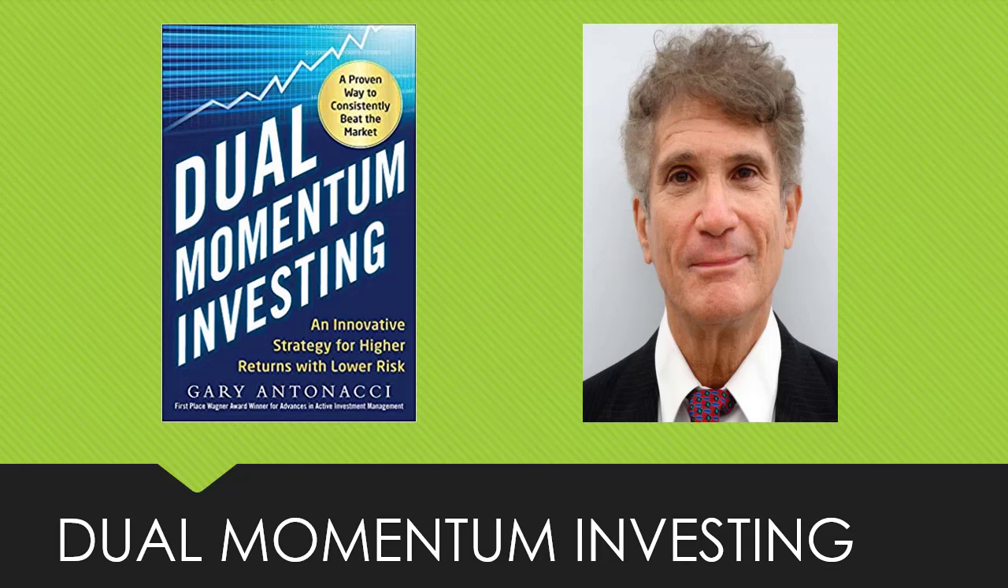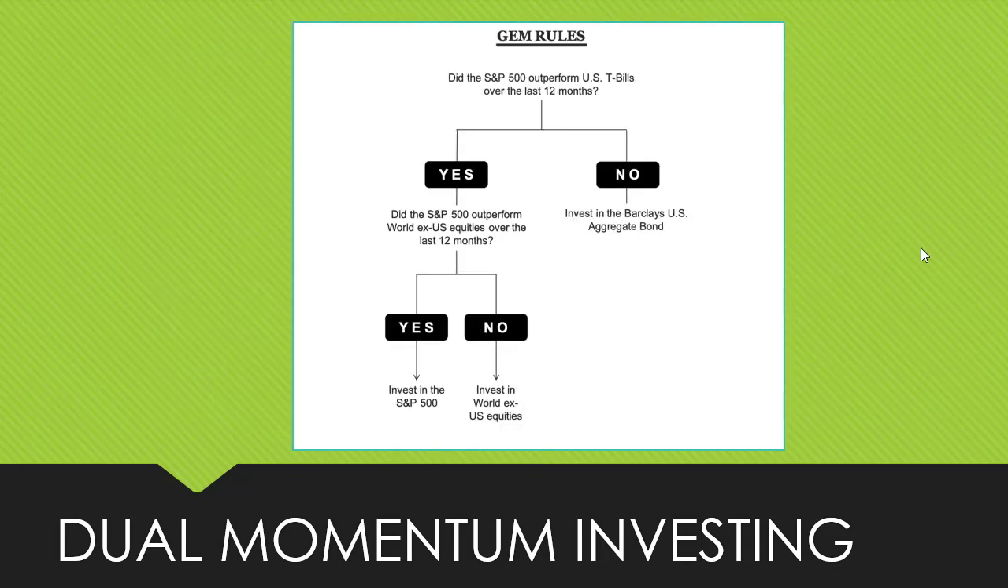Now, first of all, the dual momentum strategy. What is it? Well, it's actually a very simple strategy. The rules are here. They couldn't almost be more simple. It calls it GEM rules here, and that is because this is short for Global Equity Momentum. So the GEM rules here basically ask one question or a couple of questions every single month.